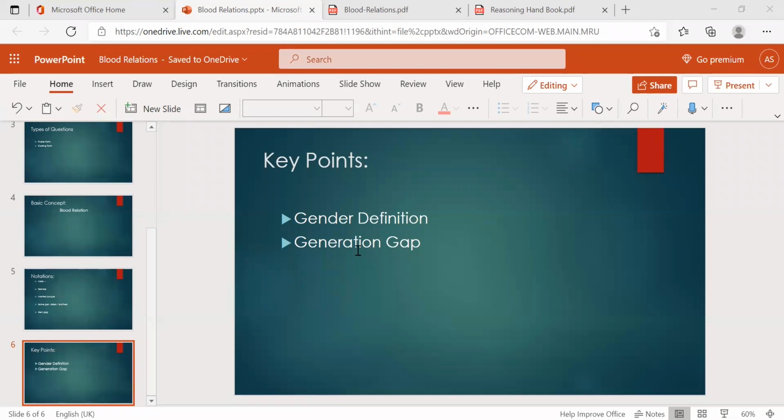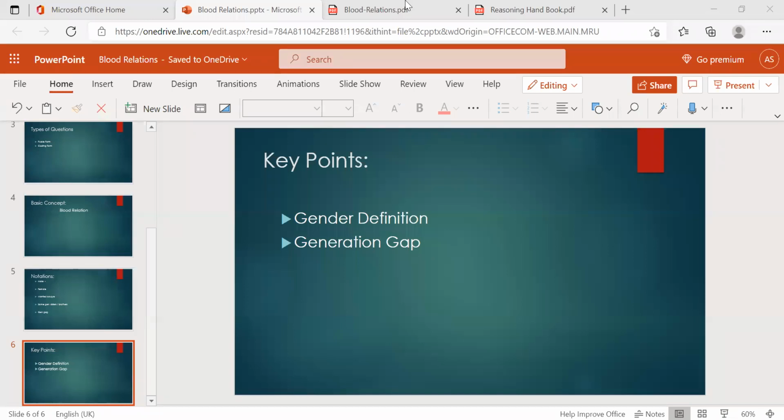Another key point is the generation gap: you, your father and your child. Three generations is the maximum that will be asked in the questions. And one more important point: draw the family diagram.